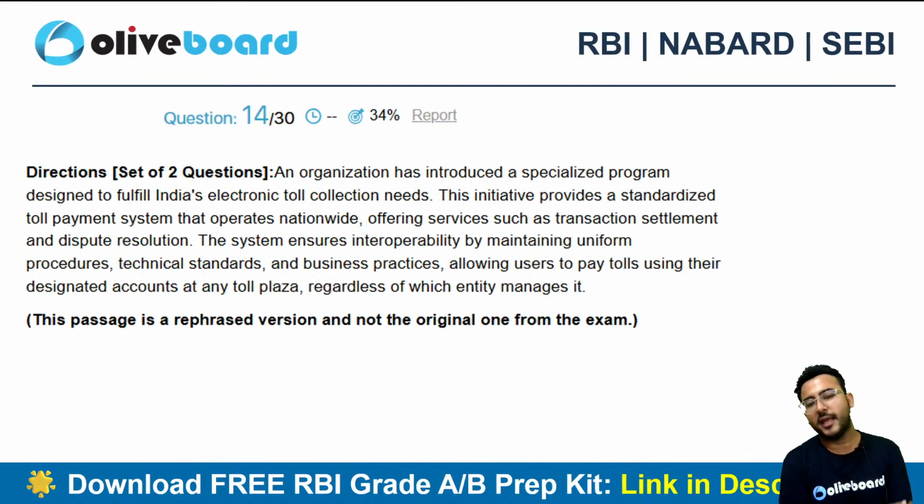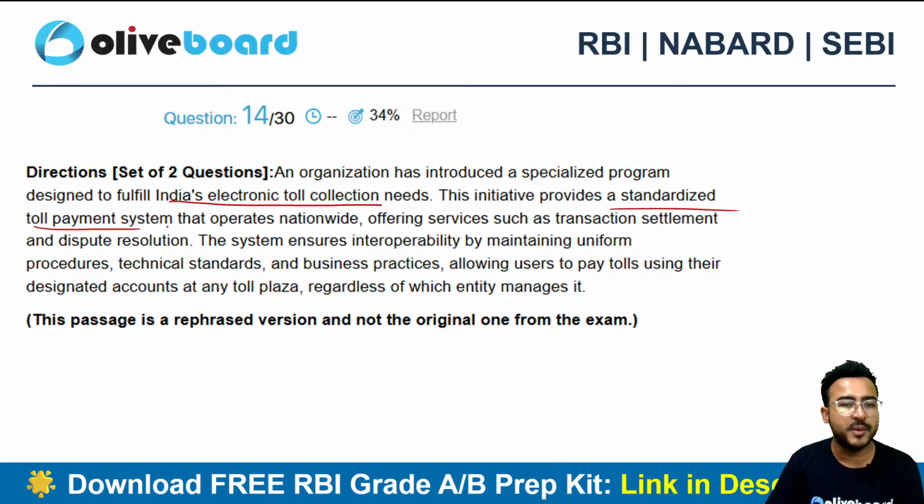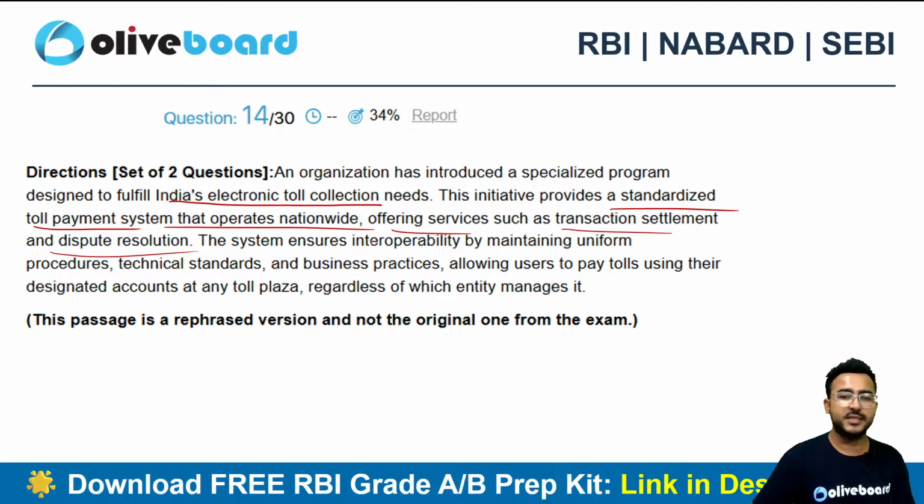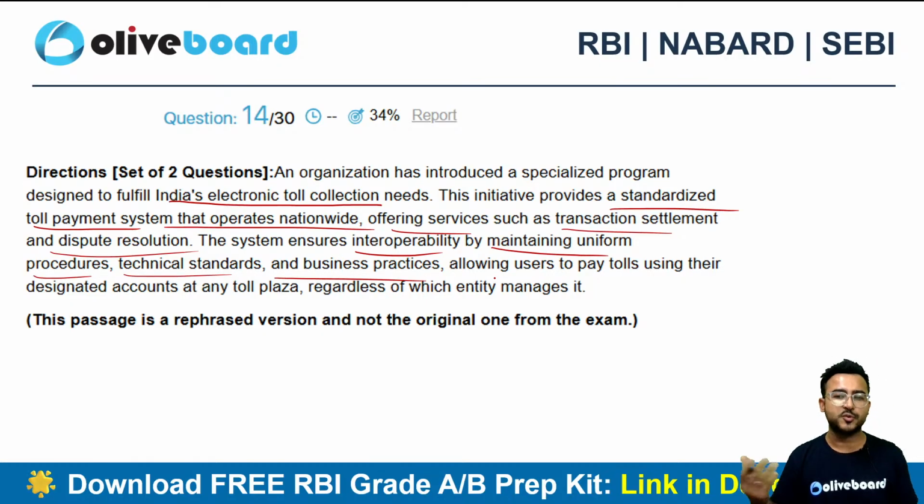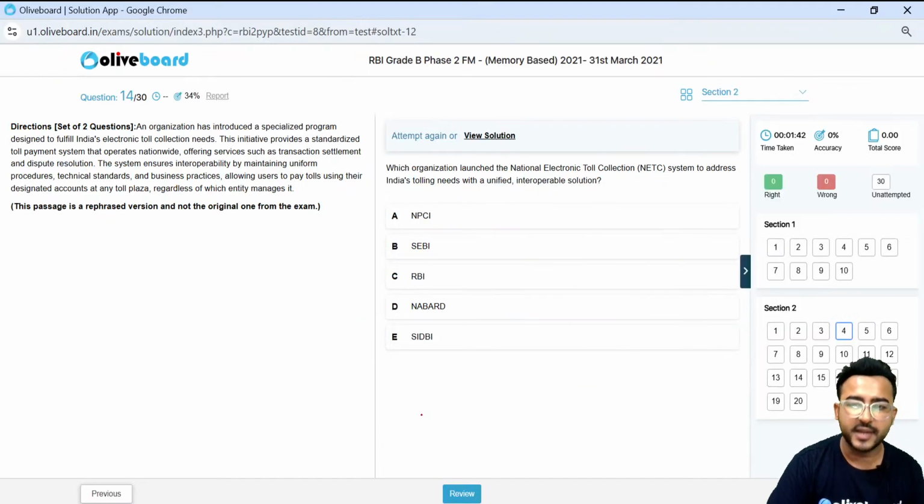Option E. Next one. An organization has introduced a specialized program designed to fulfill India's electronic toll collection needs. This initiative provides a standardized toll payment system that operates nationwide, offering services such as transaction settlement, dispute resolution. System ensures interoperability by maintaining uniform procedure, technical standards, business practices, allowing the users to pay toll. जो क्वेश्चंस पूछे गए उसका कोई रिलेवेंस नहीं आ रहा पैराग्राफ में से, राइट. सो बेटर अप्रोच इज पहले एक बार क्वेश्चन देख लो, अगर सॉल्व हो रहा हो तो डायरेक्टली सॉल्व कर दो, नहीं हो रहा हो तो फिर पैरा पढ़ो.